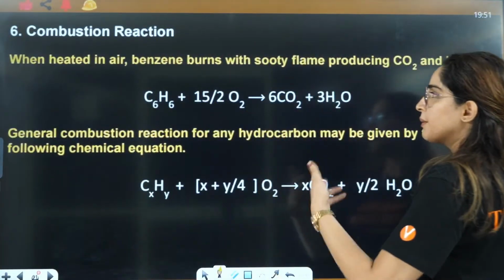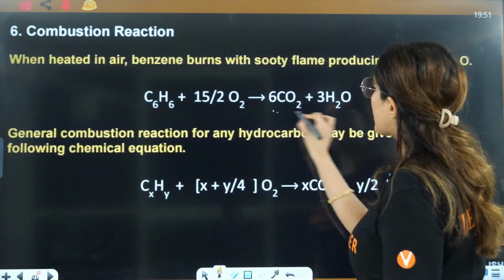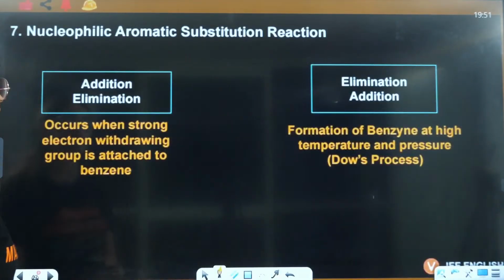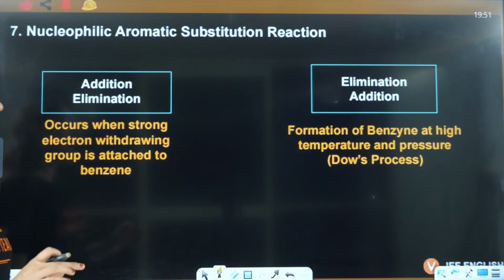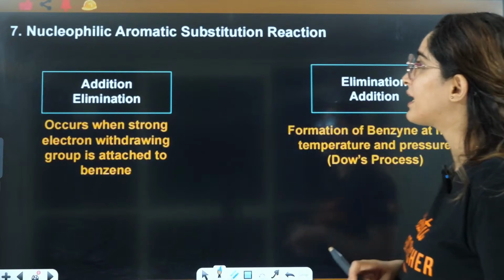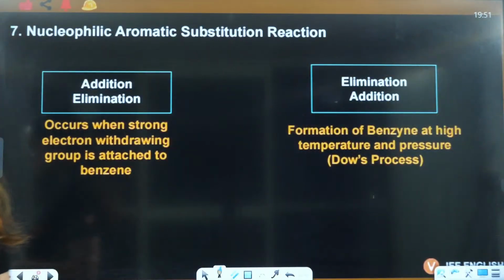Next guys, the combustion reaction we have done. These aromatic compounds after combustion will give you carbon dioxide and water, just like any combustion reaction. Now the last part guys is the nucleophilic aromatic substitution reaction. Let's talk about this.